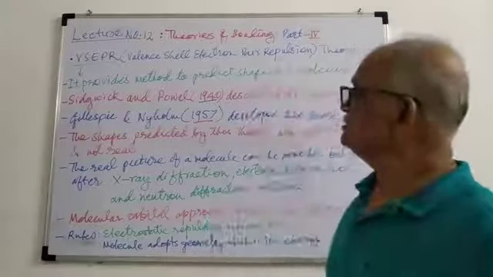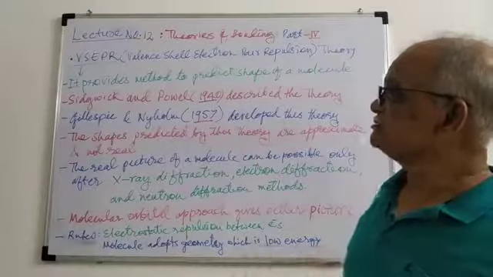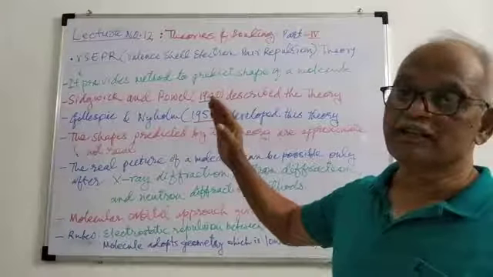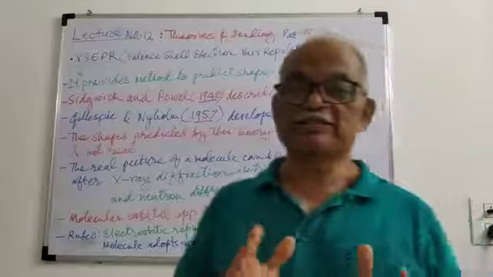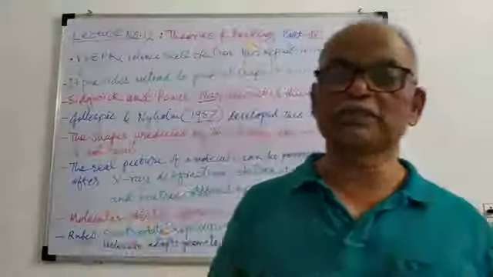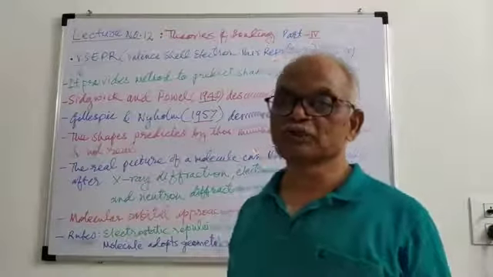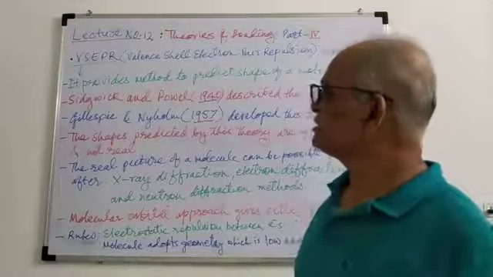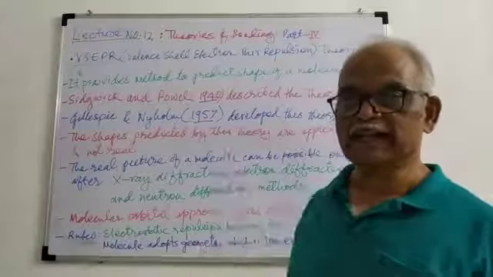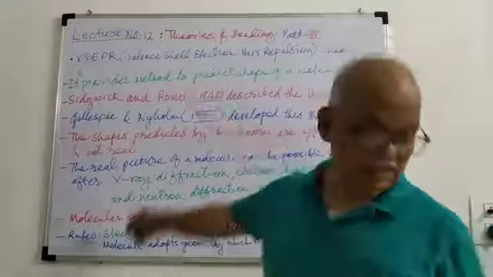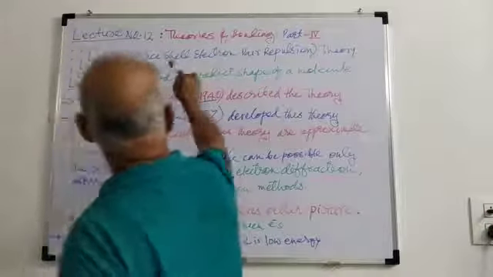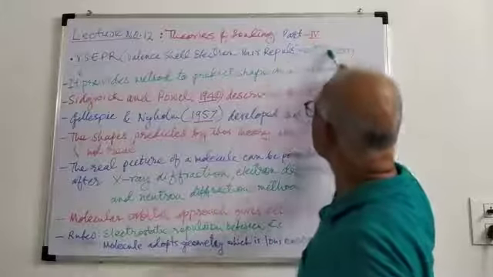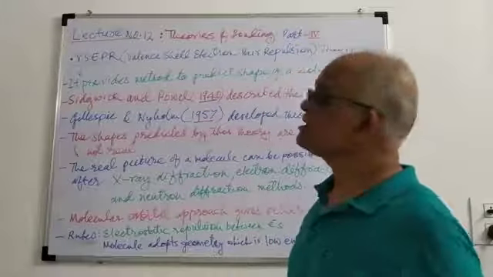Last time we have seen the same topic, theories of bonding, in which we saw the previous part, the Lewis concept, up to this portion. Most of the basic contents were shown in the previous lecture. Now, in continuation with that topic, you will see the VSEPR theory, that is valence shell electron pair repulsion theory.